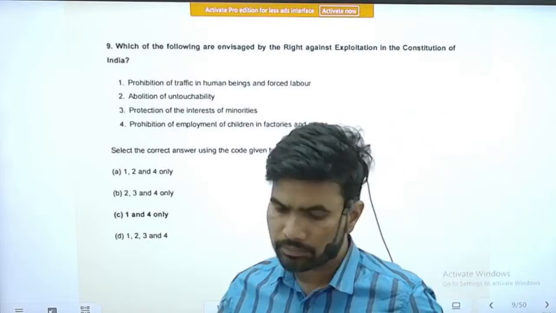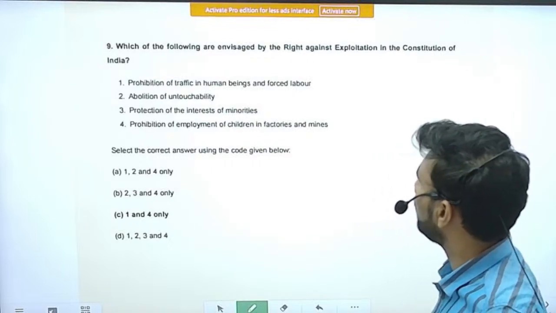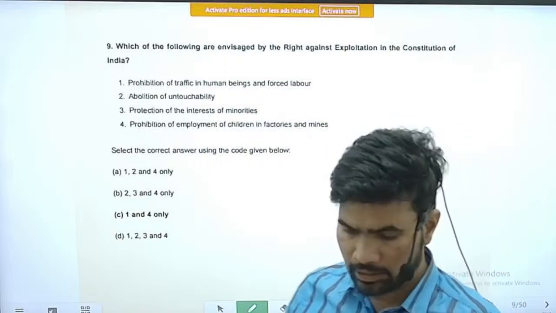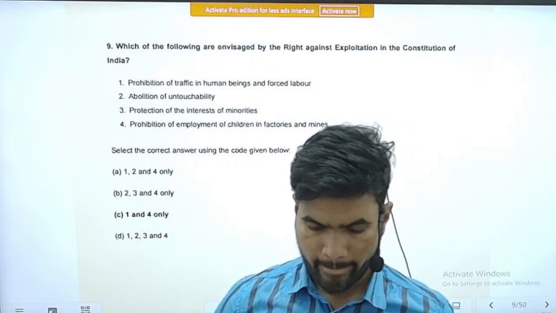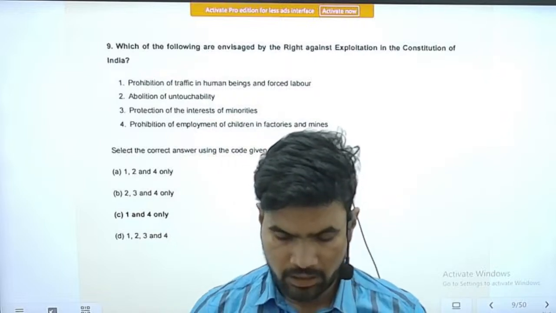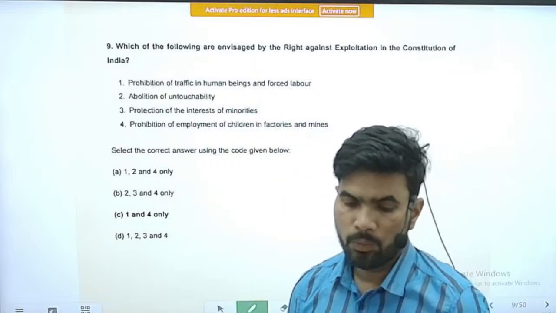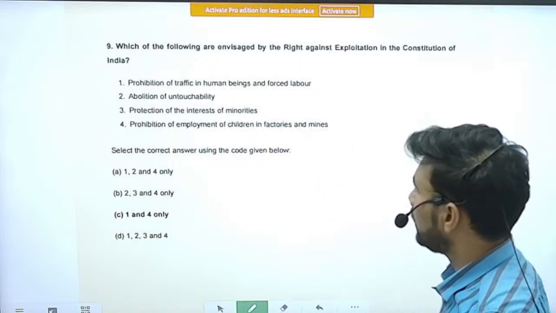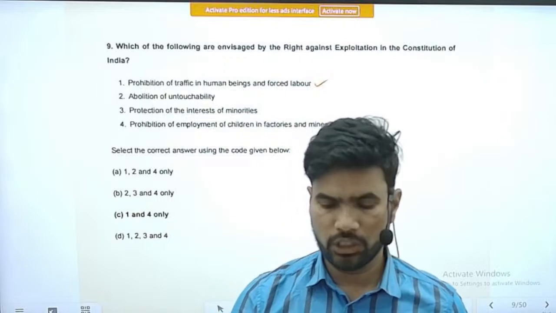Next question, question number 9. Which of the following are envisaged by the right against exploitation in the Constitution of India? Options are prohibition of traffic in human beings and forced labor. Yes, this is there in the Constitution. Abolition of untouchability.